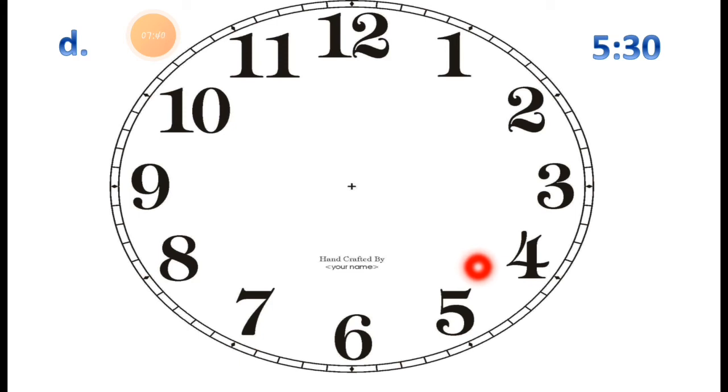We have to draw the shorthand between 5 and 6. Here you can see I just draw the shorthand which shows the hour between 5 and 6.